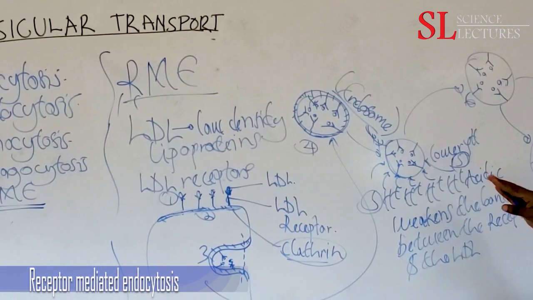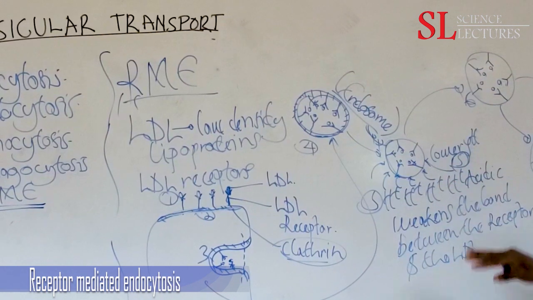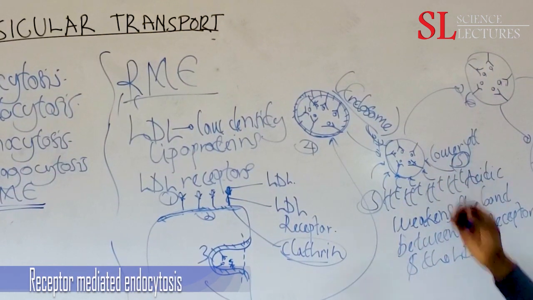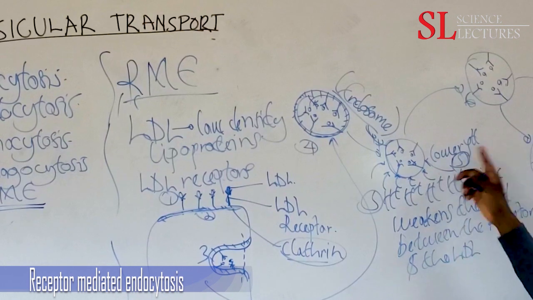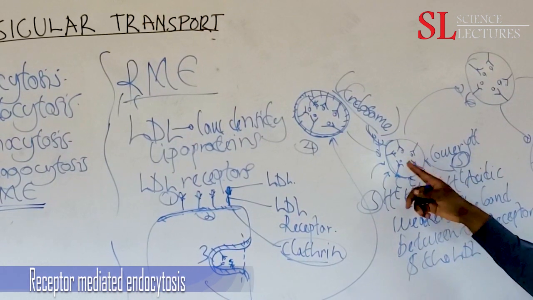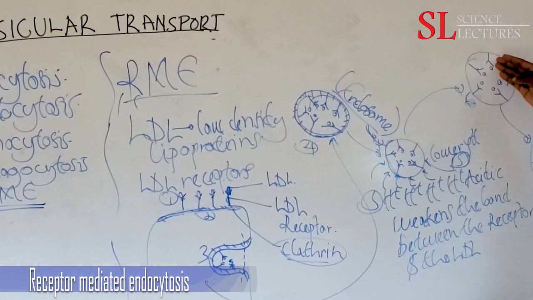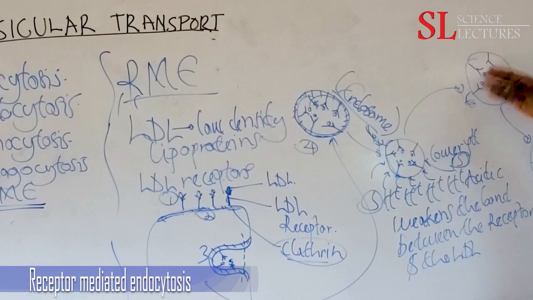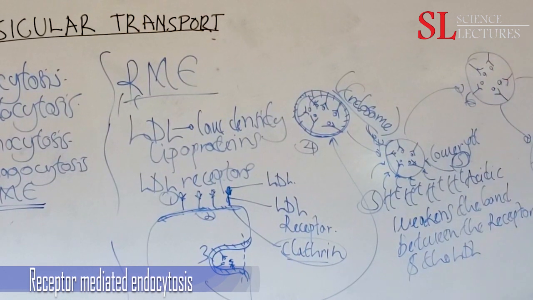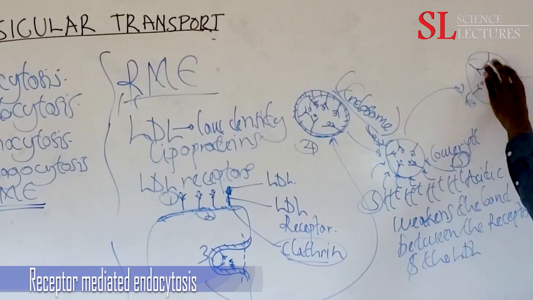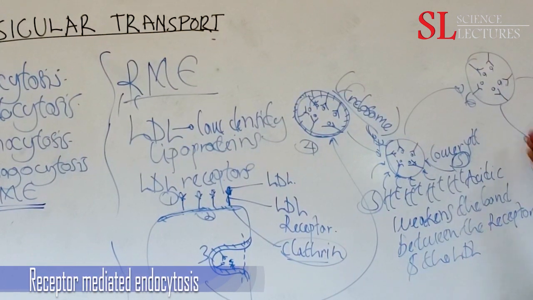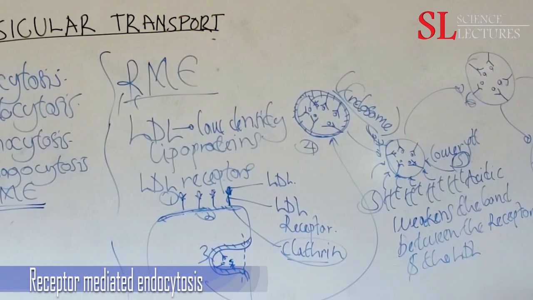But later on, the clathrin disappears, and we see the pH lowering. When hydrogen ions are pumped inside the endosome, pH lowers, the bond weakens between the LDL and its receptors, and after that, we'll form receptors that are detached from the LDL. Then finally, we'll have recycling of our receptors, and we'll retrieve the LDL, which will later be broken down by the lysosomes or metabolized by the lysosomes.